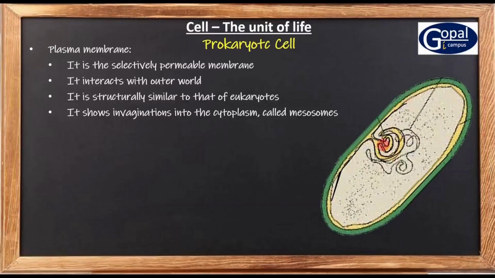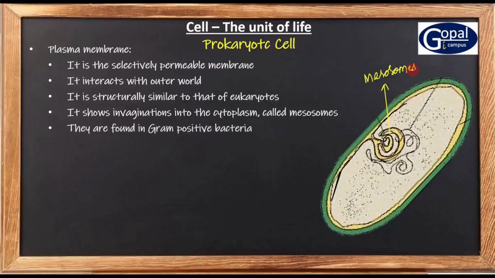So these invaginations are called mesosomes. Right? So these mesosomes are seen in gram-positive bacteria only.